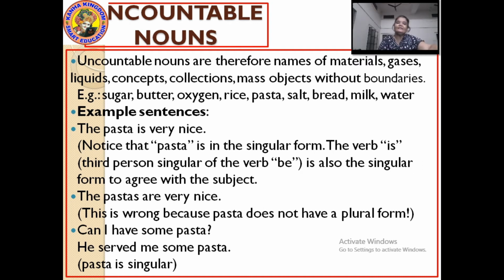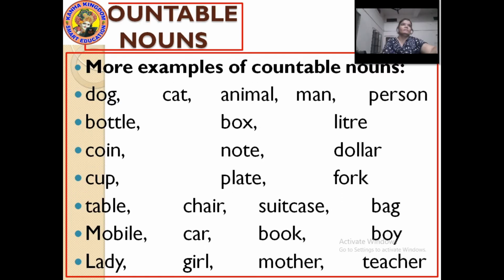Let me give you some examples of countable nouns and uncountable nouns. First let's see some examples of countable nouns, and then we will move to the examples of uncountable nouns. Countable nouns, if you count living things, we can say dog, cat, animal.